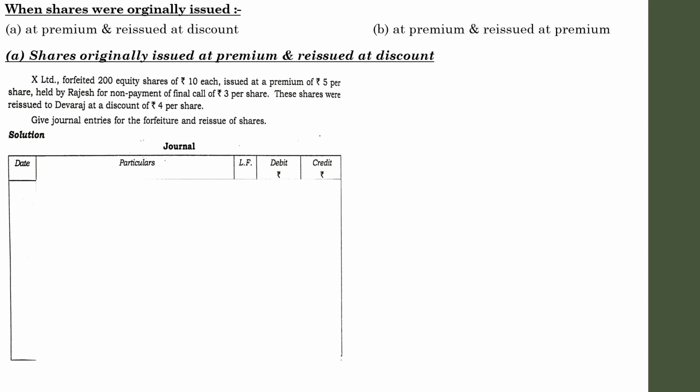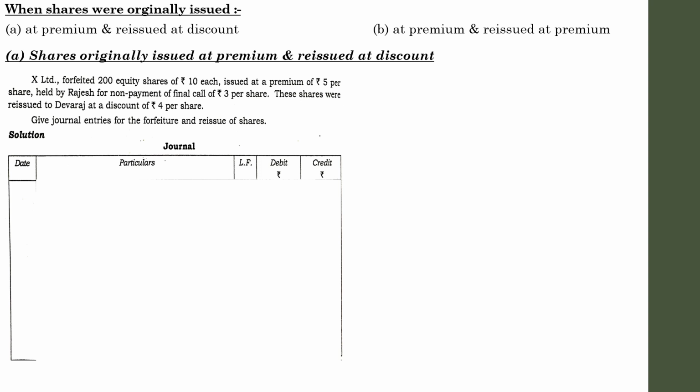Case: X Limited forfeited 200 equity shares of 10 each, issued at a premium of rupees 5 per share, held by Rajesh for non-payment of final call of rupees 3 per share. These shares were reissued to Devraj at a discount of rupees 4 per share. So it is a case where the shares were once issued at premium and later reissued to another person at a discount of 4 per share.